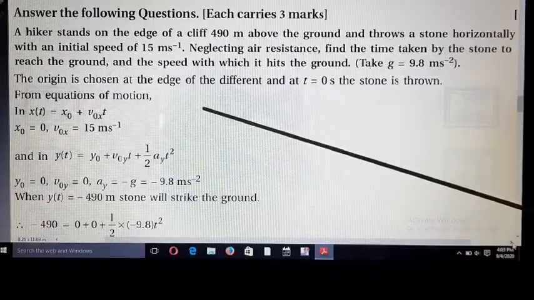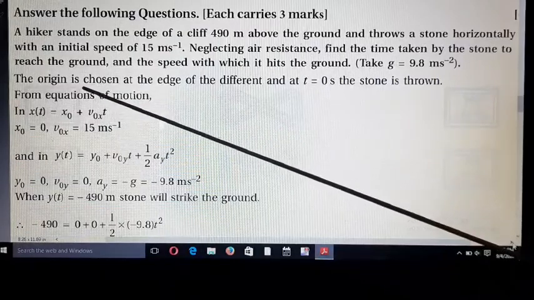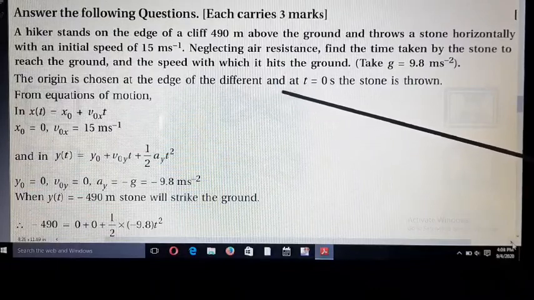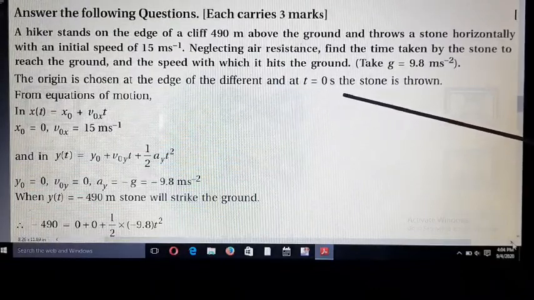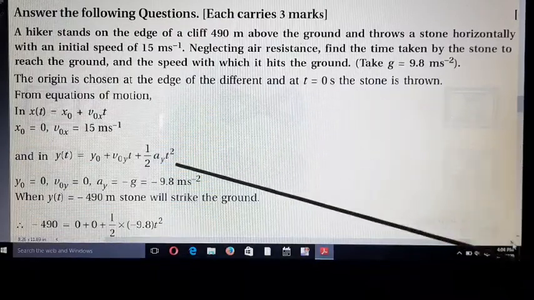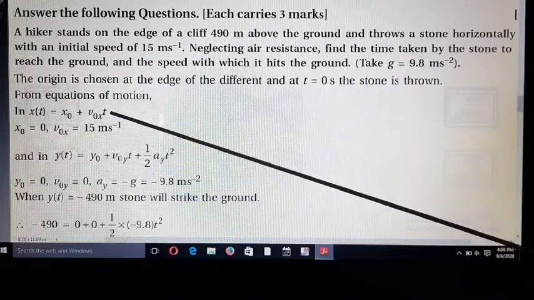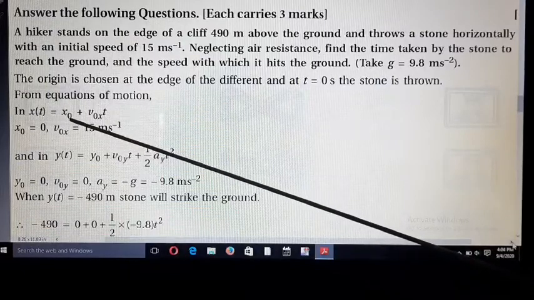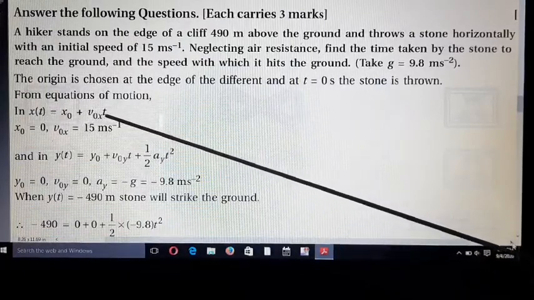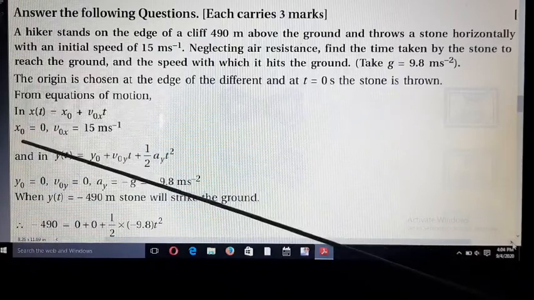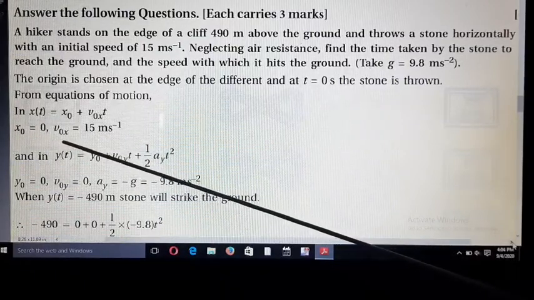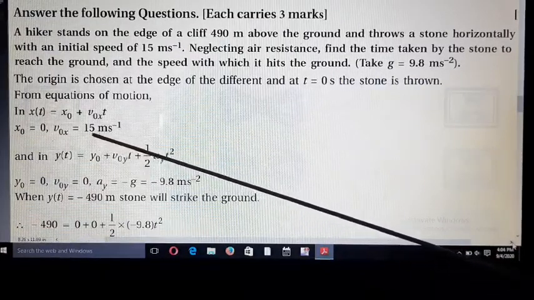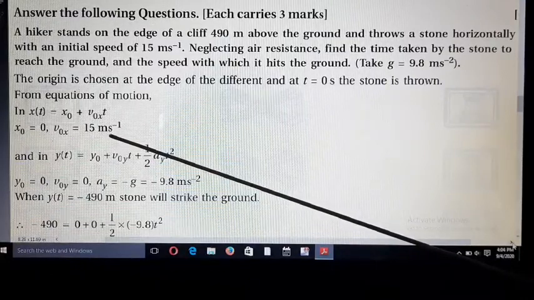So friends, first of all we consider the origin chosen at the edge of the cliff, and now we take t is equal to 0 seconds, when the stone is thrown. So now we can write first of all the formula for the position. x(t) is equal to x0 plus v0x t. Here the initial position x0 is equal to 0 and v0x is the horizontal velocity, means v0x is equal to 15 meters per second.